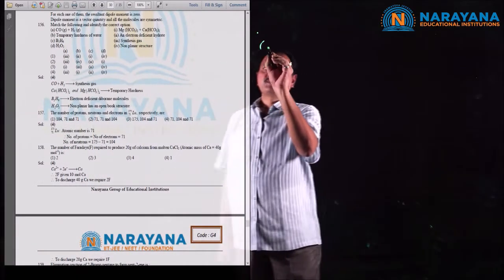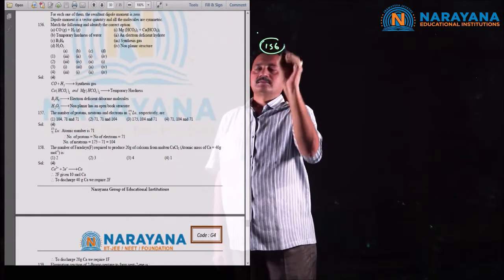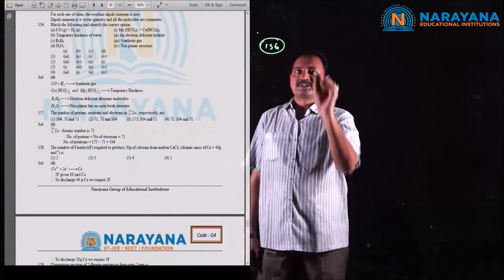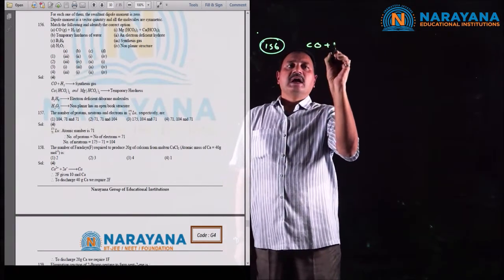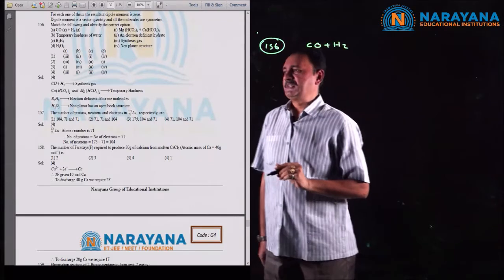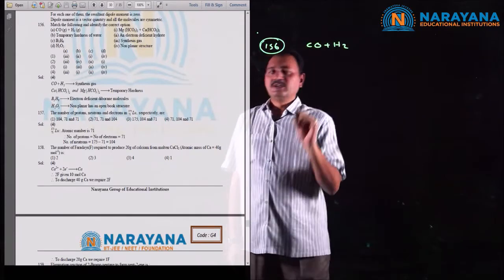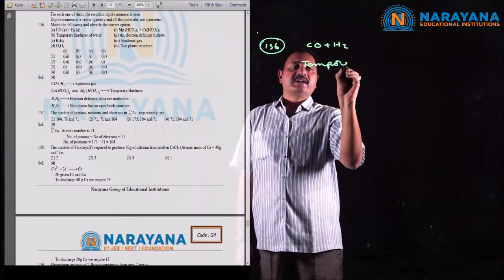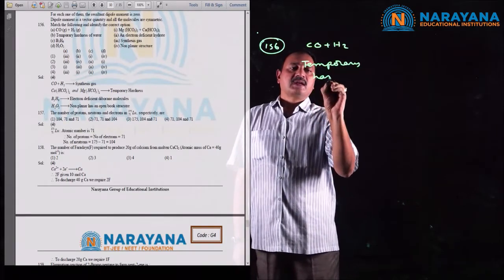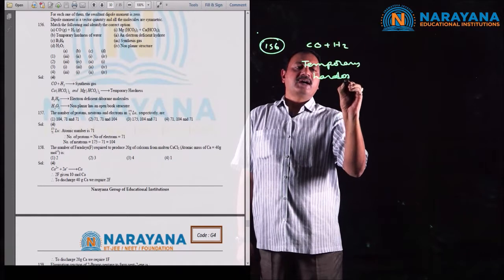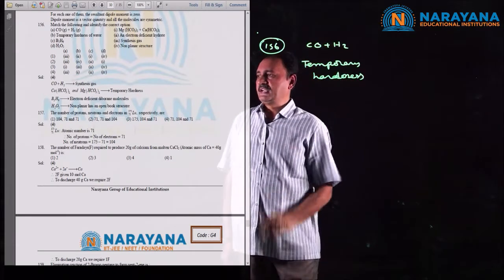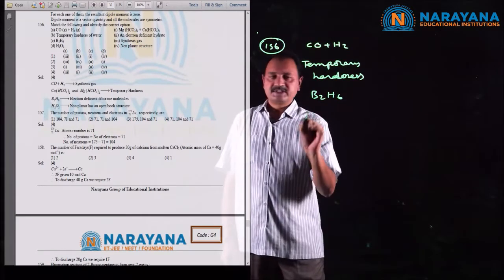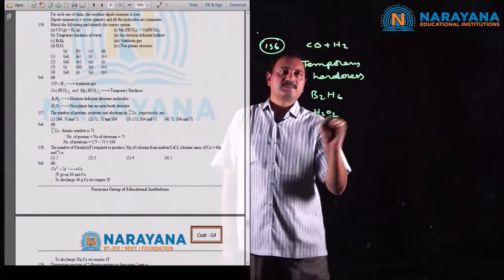Next, question number 156. Match the following and identify the correct option. Let us consider the first column. The given species are: one is the mixture of CO and H2, next one is temporary hardness, and the next one is B2H6, and the next one is H2O2.